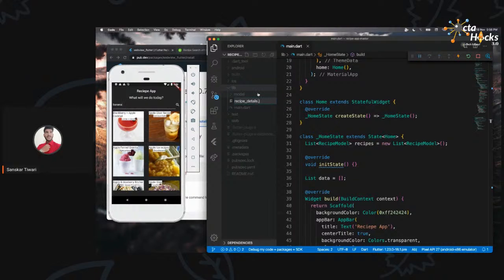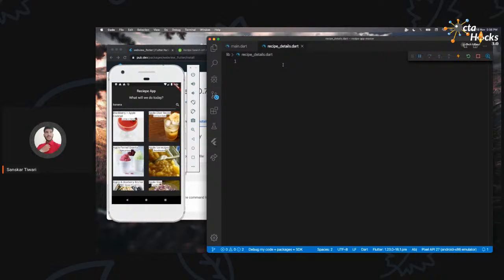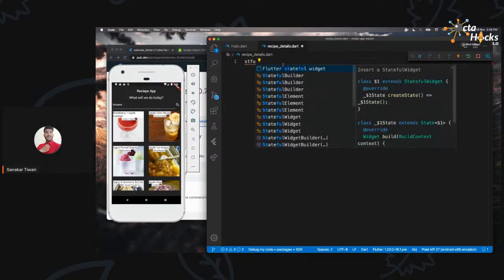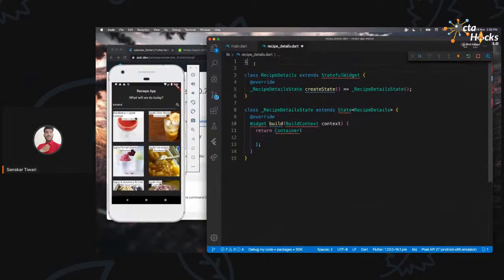Sorry for my voice, it's not always like that. Now let's talk about recipe details. It is going to be a stateful widget, so I'm going to just say stateful, and that's all. Now I'm going to name it recipe details. Okay, why is it showing the error? Well, we haven't imported material, so I'm going to go ahead and import the material.